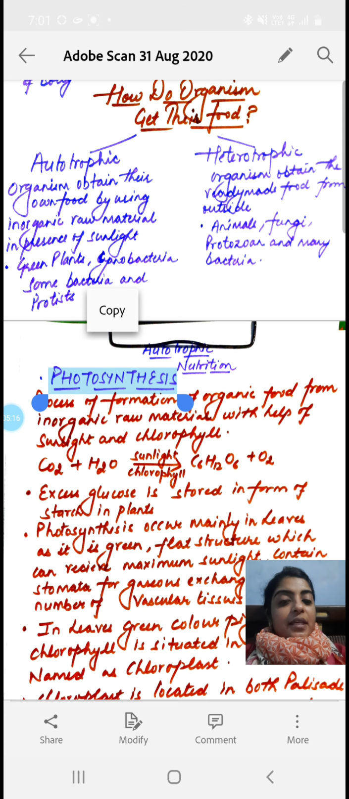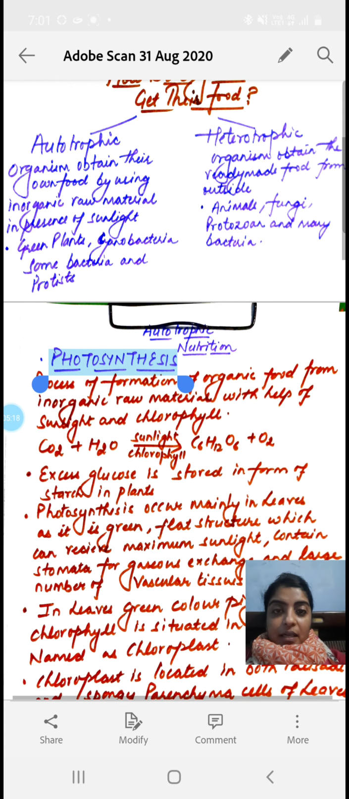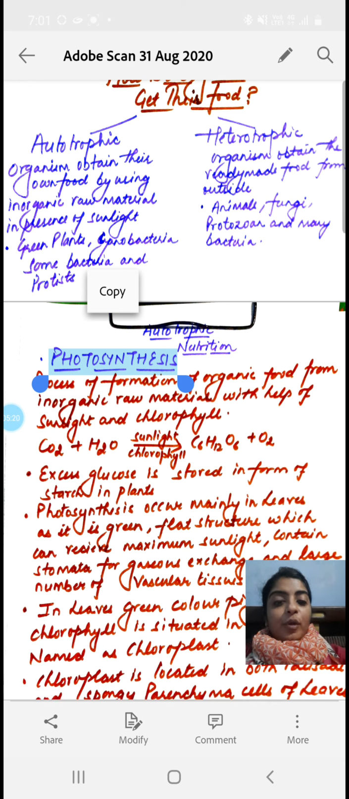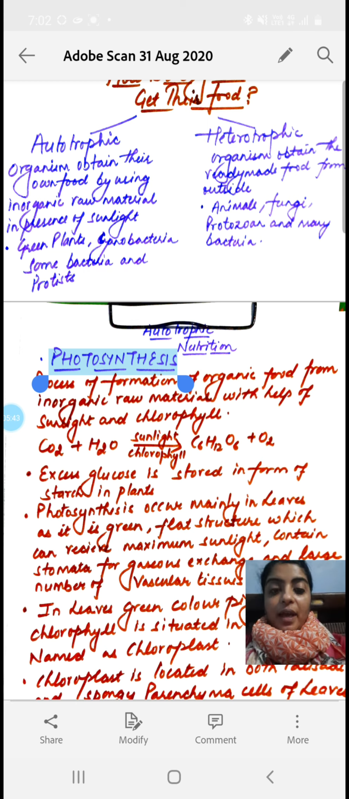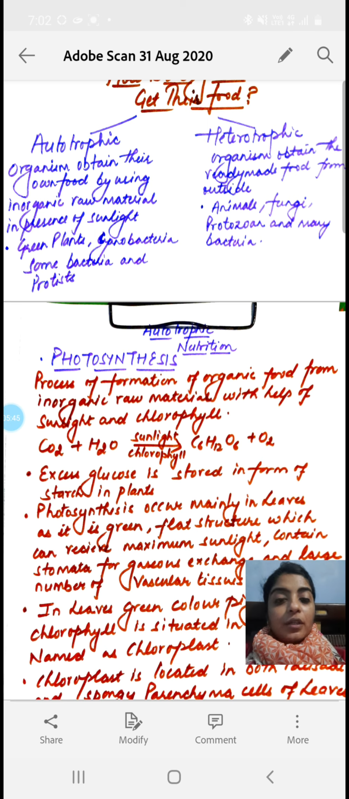We can take examples like all the green plants, the cyanobacteria, जिसको आप blue green algae भी बोलते हो, some bacteria and some protists like Euglena. They have the chlorophyll pigment and can perform photosynthesis, by which the plants prepare their own food. That's why this kind of nutrition is called autotrophic nutrition.